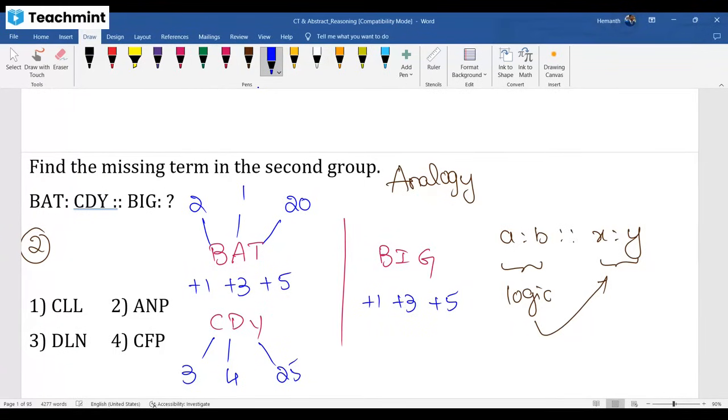B plus 1 means C. I is 9, 9 plus 3 means 12, that is nothing but L. G is 7, you can remember G7. 7 plus 5 is 12, and 12 is nothing but L. So option 1 is correct. Option 1 is correct.